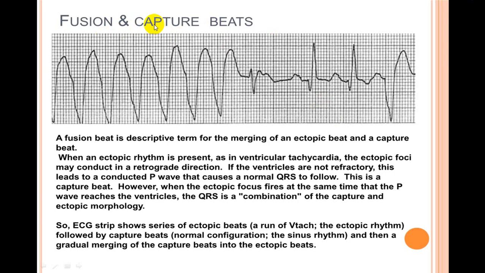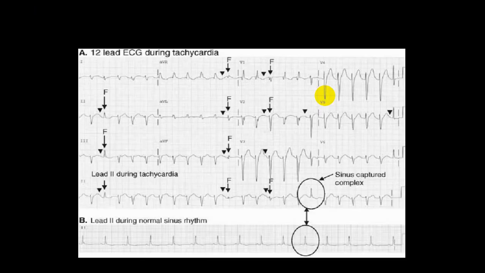So if you see a capture beat or you see a fusion beat, I've got a few ECGs which will show you that. You will be able to identify those are ventricular tachycardias, not supraventricular tachycardia. So here, you can see these little small complexes. This is a normal QRS. See this pattern. This is different.